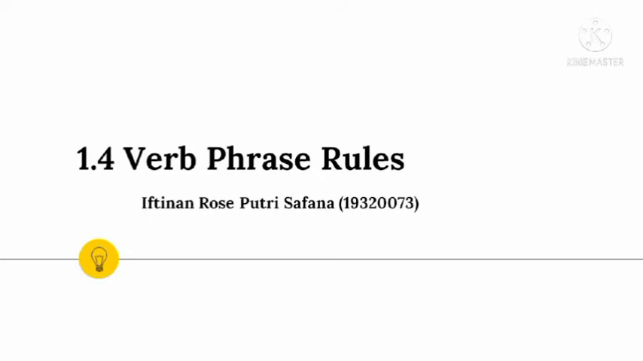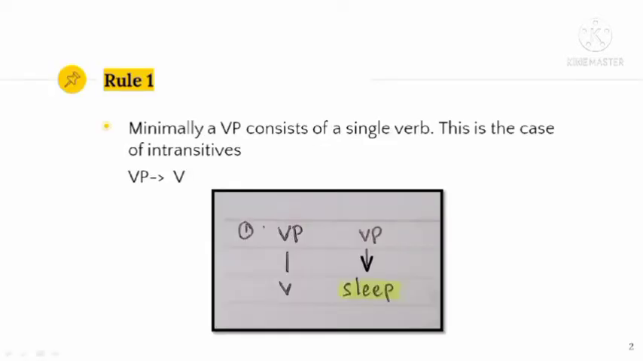Here we will discuss verb phrase rules. We have 4 rules for verb phrase. The first rule of verb phrase is that minimally a verb phrase consists of a single verb. This is the case of intransitives. If the rule is written, it will look like this: verb phrase consists of verb. And when we want to draw its tree diagram, it will look like in the picture: verb phrase, and then we draw the line, and then write the V as the construction of the verb phrase, and then we can write the words that categorize as verb, for example, sleep.